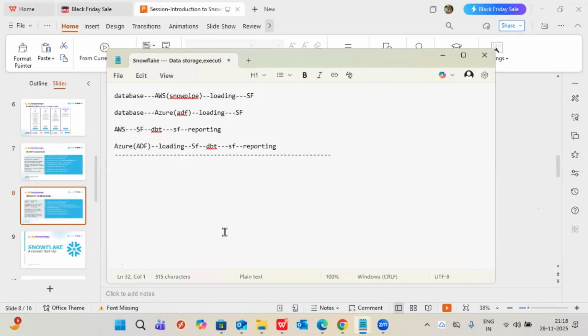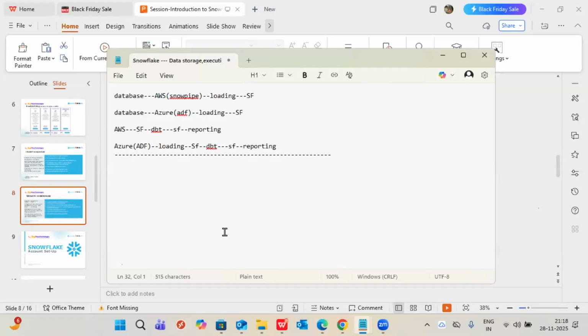What I heard from other sessions is that ADF is one of the ETL tools, right? Like Informatica, one of our colleagues, our friend, also asked. Are you going to explain each and every transformation concept in ADF? Will it work for this session, or are you purely focusing on Snowflake? Purely Snowflake.